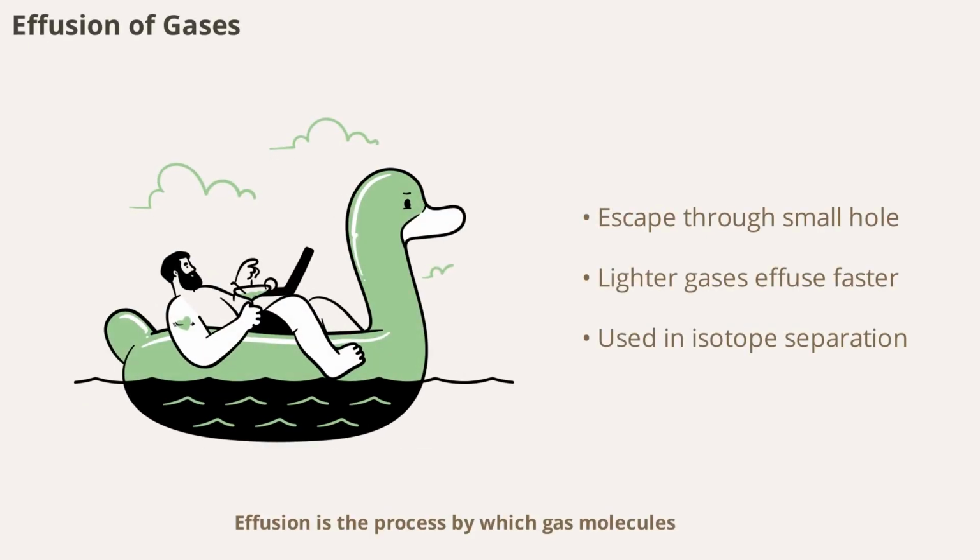Effusion is the process by which gas molecules escape through a tiny hole into a vacuum. The rate of effusion depends on the speed of the molecules and the size of the hole. Lighter molecules effuse faster than heavier ones, a principle used in separating isotopes and in various industrial applications. Effusion provides another window into the behavior of gases at the molecular level.